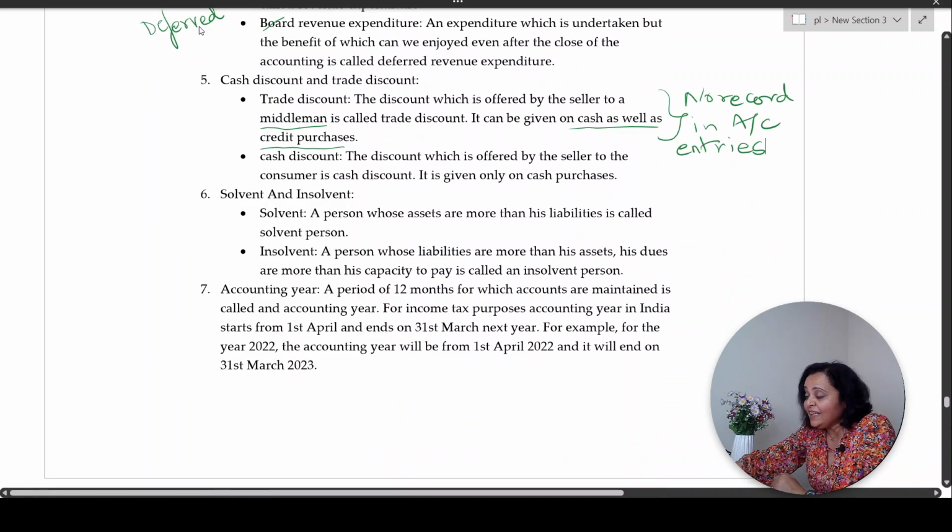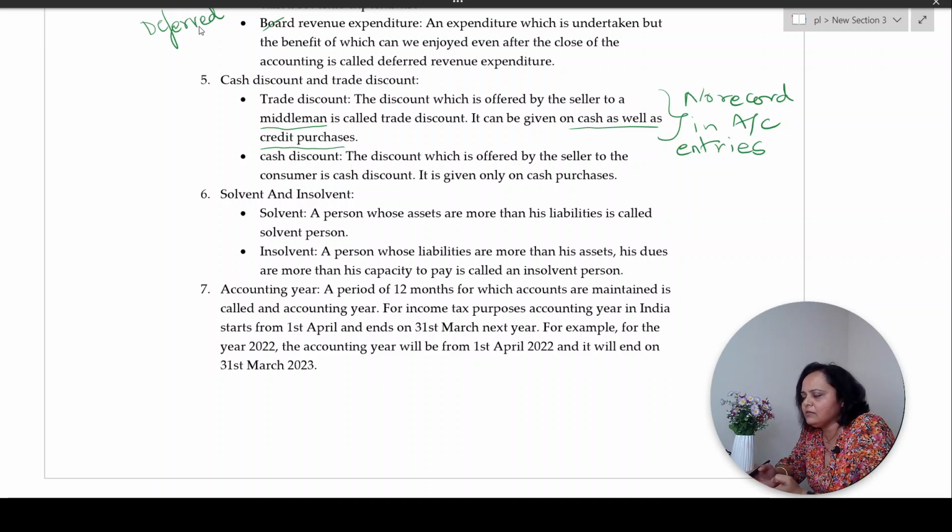Correct. Next, accounting year. Now, all of us have heard of calendar year. Very simple, basic knowledge. It starts from Jan and ends in December. But what is accounting year? Is it the same as calendar year? Well, no. Accounting year, like calendar year, is also a 12-month period, but it starts from 1st April of this year and ends on 31st March next year. Correct? This is as per the income tax rules in India.